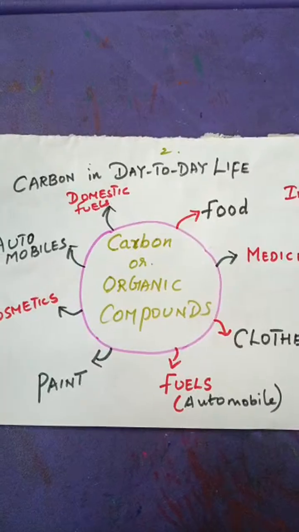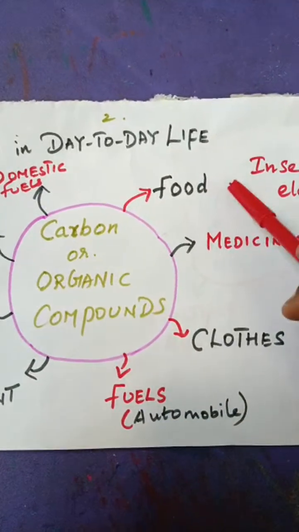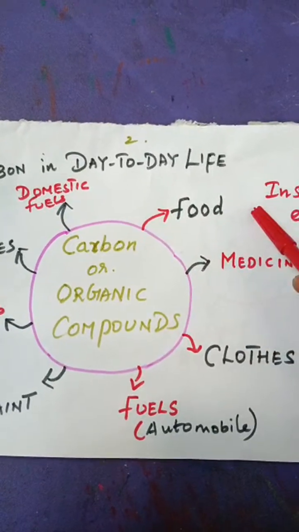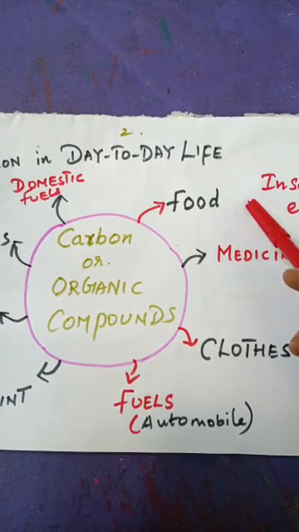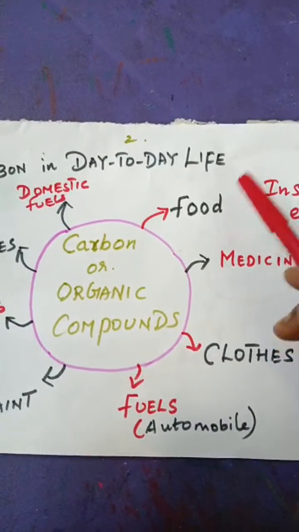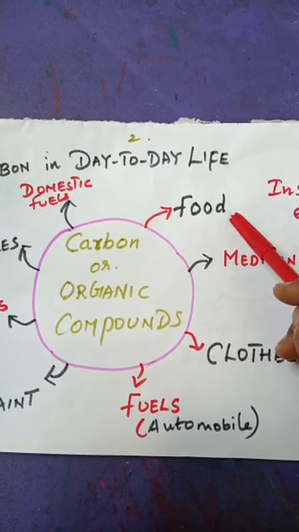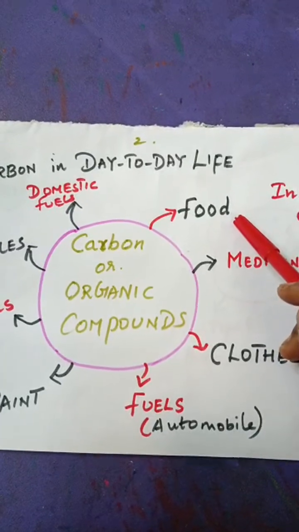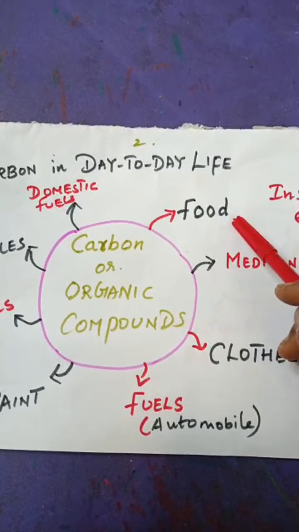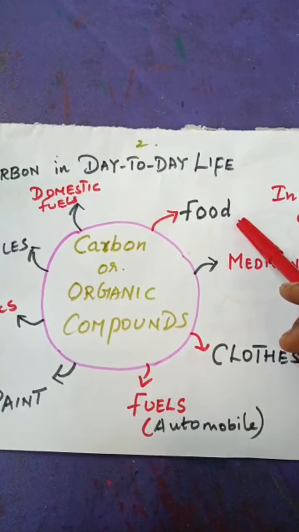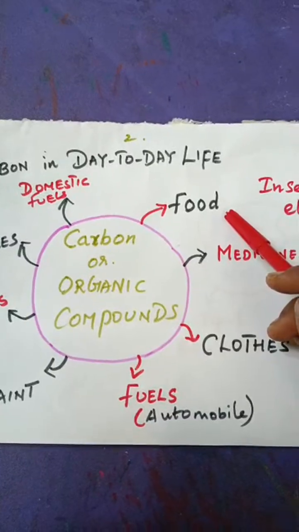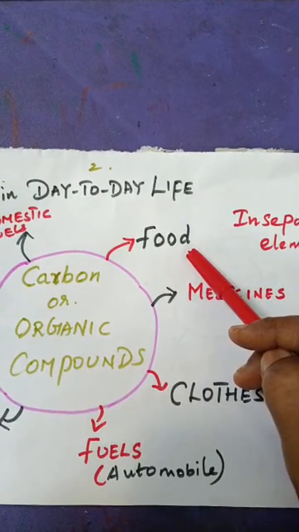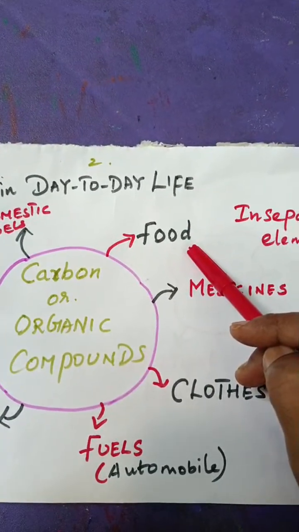Because starting from the food we eat, how does the food come? The food comes from the plants. The plants make their own food. We have studied this in class 7 itself, in the process known as photosynthesis. Just recollect the process of photosynthesis. How do the plants prepare food? By using sunlight, water, and various minerals from the soil.